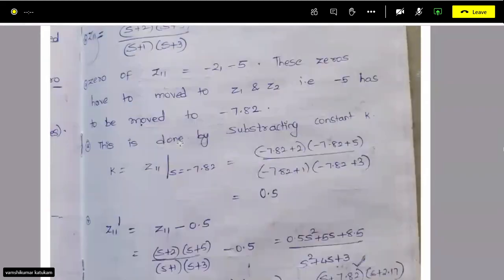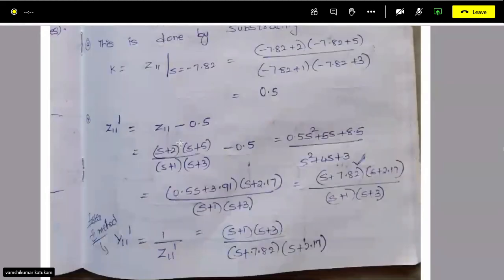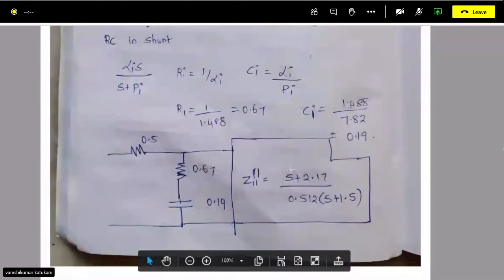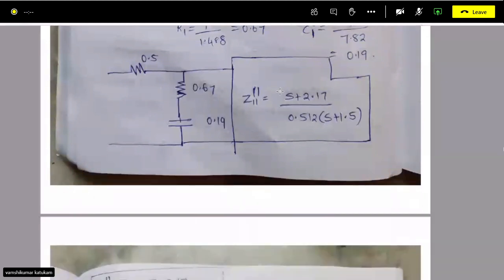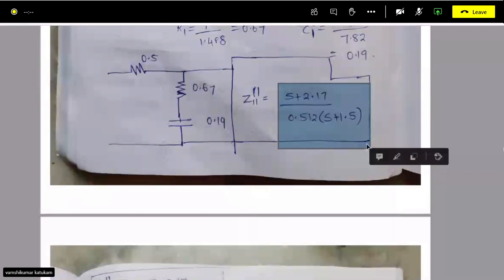Okay, s equal to minus 3, we have to shift it because there is no s equal to minus 3 here in the driving point function, so you have to shift it. Okay, so how to shift it? Again same thing, right? We have to subtract some constant from this.